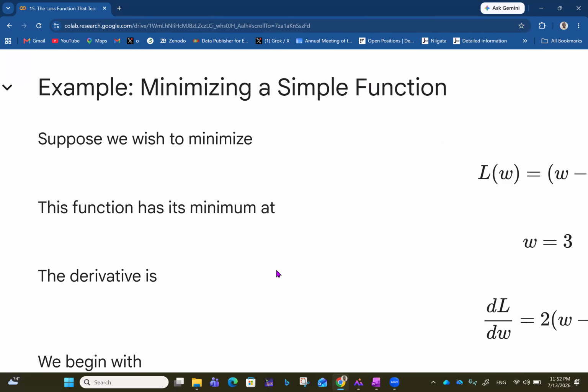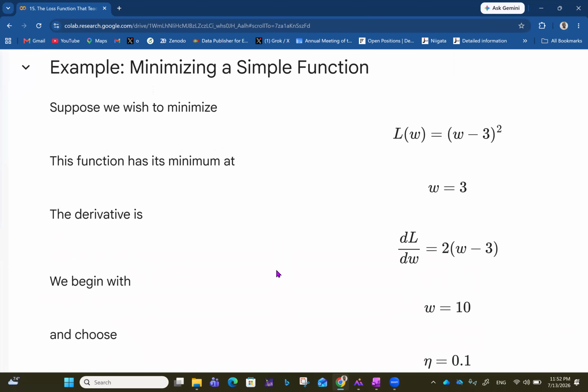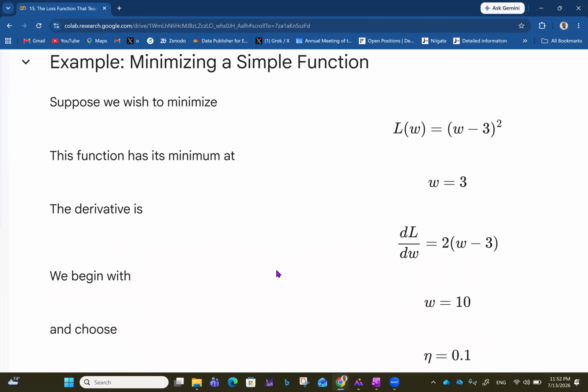Then we move on to minimizing a simple function. To minimize this simple function, I mean, it's stuff of calculus, right? Suppose we wish to minimize the loss function L of w, which is a function of weight, equals (w minus 3) raised to power 2. This function has its minimum at w equals 3. So if you plot this, this is a parabola, with its minimum value at w equals 3.